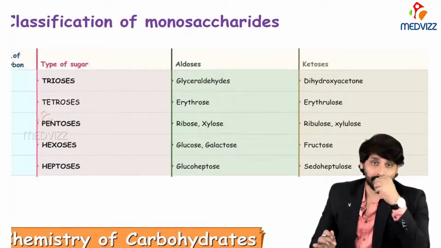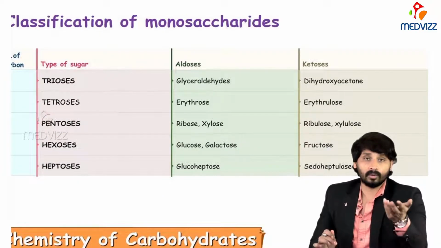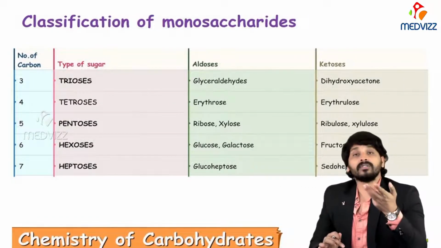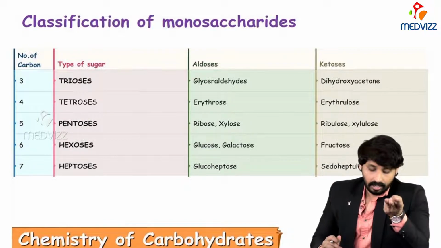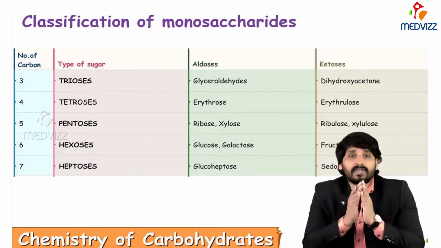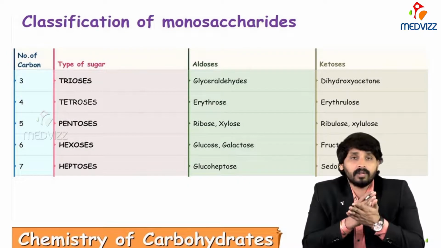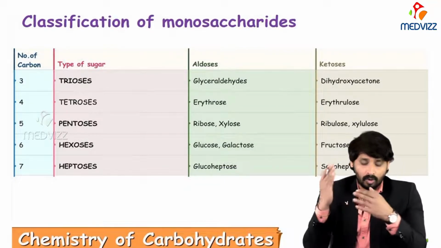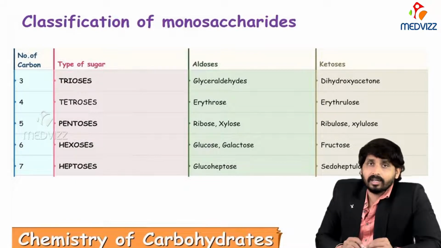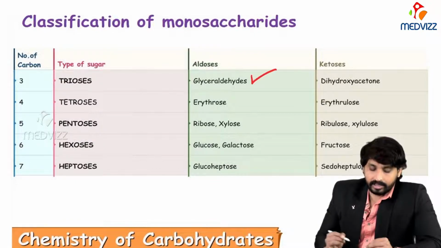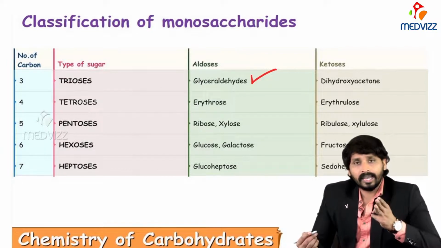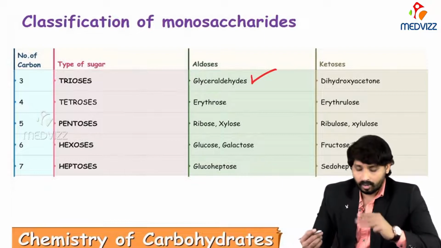Now we will see examples of monosaccharides classified based on the number of carbon atoms. 3 carbons means triose. Here I have clubbed the two classifications together: one is the number of carbon atoms, the other is the functional group. If the monosaccharide has 3 carbons with the functional group aldehyde, the example I can give is glyceraldehyde. The monosaccharide with 3 carbons and the functional group ketose,